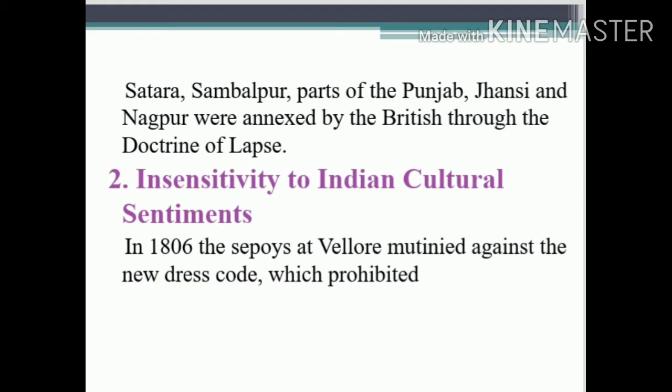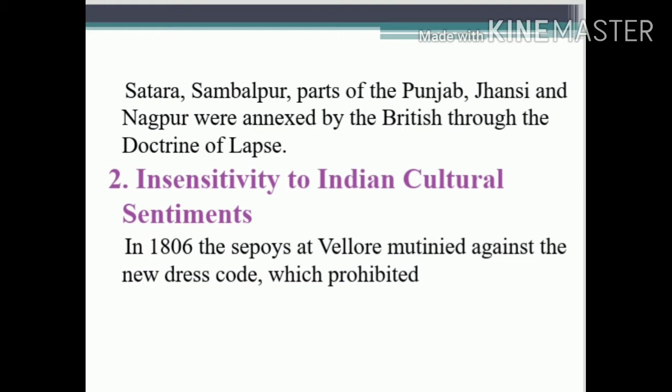The second cause is insensitivity to Indian cultural sentiments. In 1806, the sepoys at Vellore mutinied against the new dress code, which prohibited Indians from wearing religious marks on their forehead. So this showed insensitivity to Indian culture because they were not permitted to wear any religious mark on their forehead.